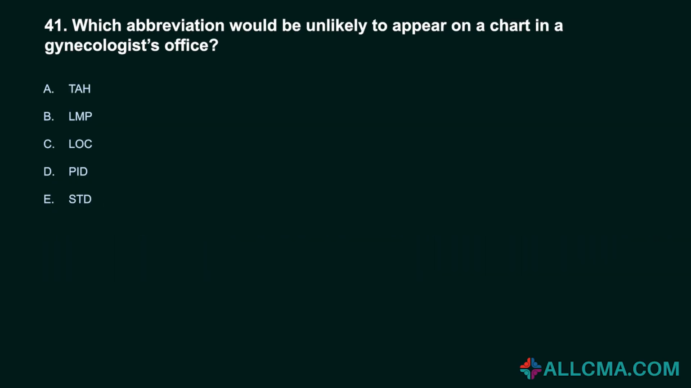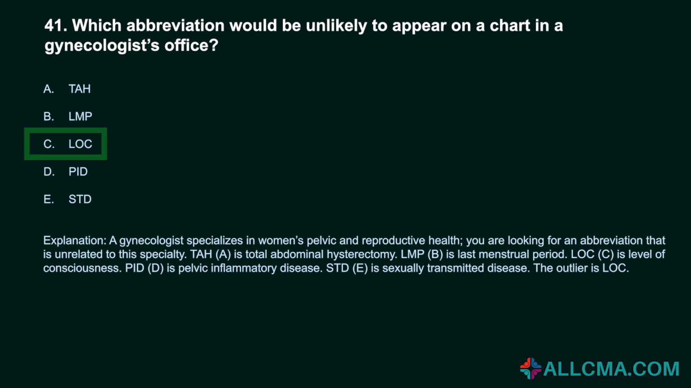41. Which abbreviation would be unlikely to appear on a chart in a gynecologist's office? A. TAH. B. LMP. C. LOC. D. PID. E. STD. Correct answer, C. LOC. A gynecologist specializes in women's pelvic and reproductive health. You are looking for an abbreviation that is unrelated to this specialty.